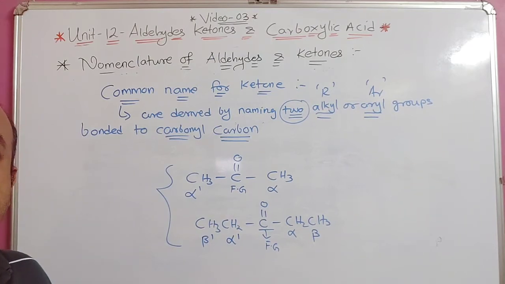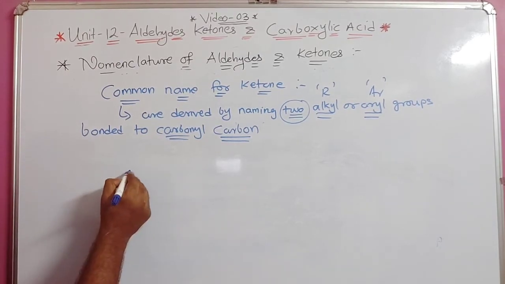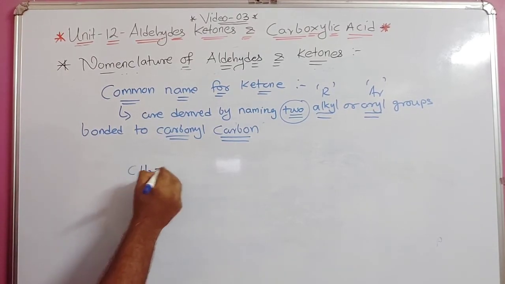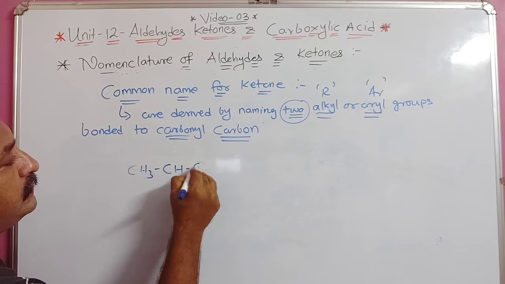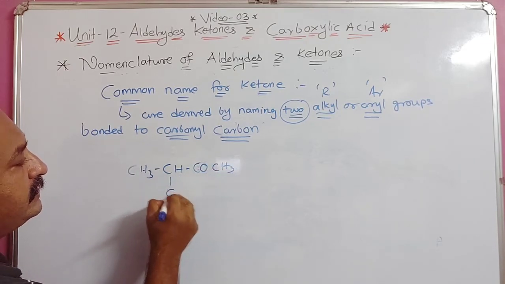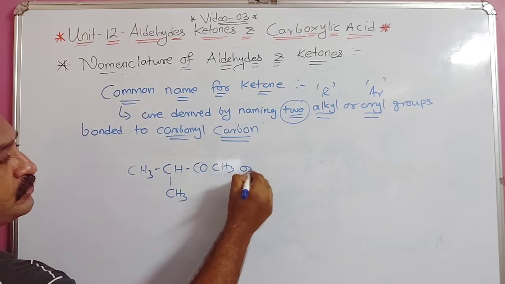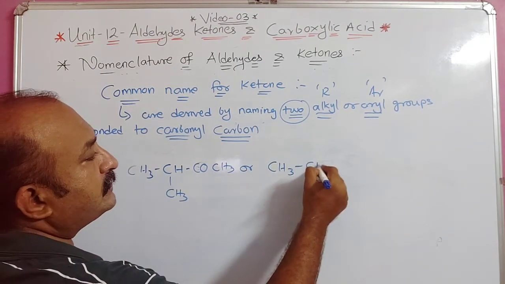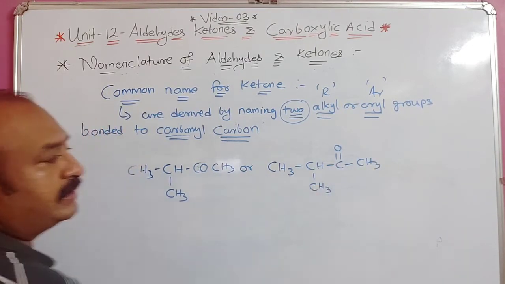Now the next part, for the more complex cases. Suppose there is more than one substituent, like this. CH3 CO CH3, and here CH3 is written. Whenever this type of naming is there, always remember this can also be written like this: CH3, CH, double bond O, here CH3, and here also CH3.